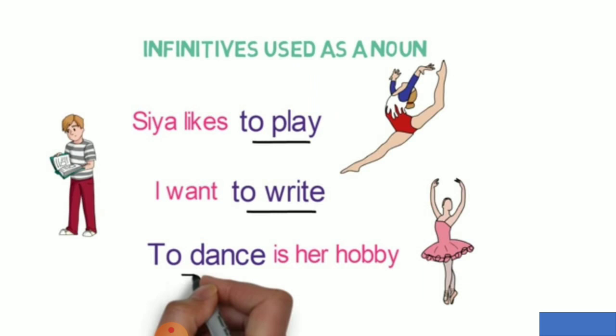Now, let's see infinitives used as a noun, like Sia likes to play. Here, to play is telling about the noun, about the object. I want to write. To dance is her hobby. To dance is again the main noun of the sentence.